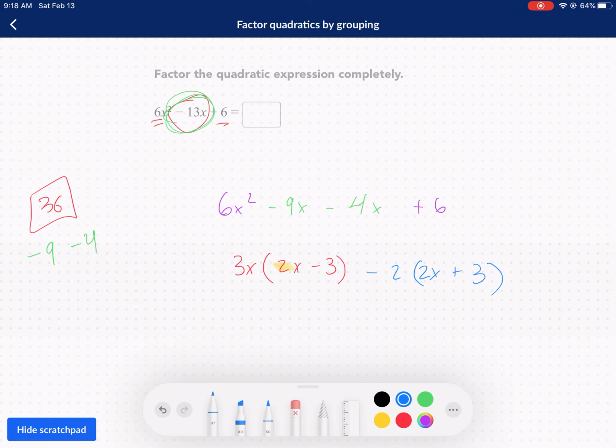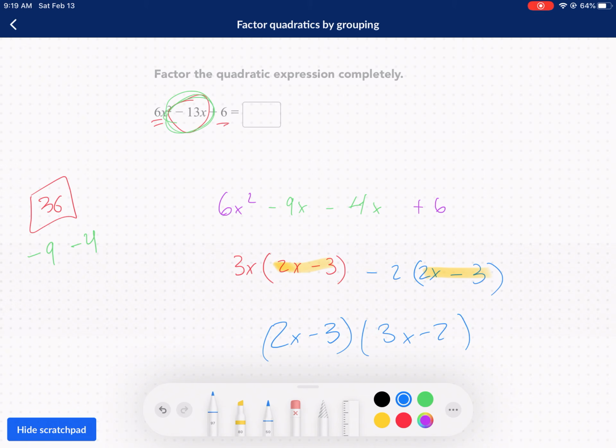Okay, now, here's another thing to consider. Oh, I'm sorry. I factored out a negative, so that should be negative. Sorry, I messed up multiple times. So that's going to be negative. Okay, now they match. Sorry. I did it right, but then I didn't copy down right. Now I have 2x minus 3, and then 3x minus 2, and that's going to be our final answer.